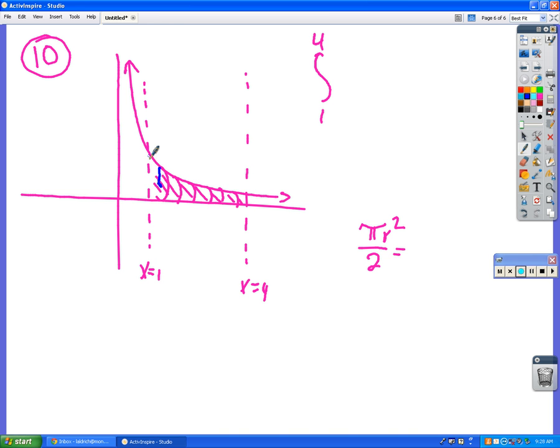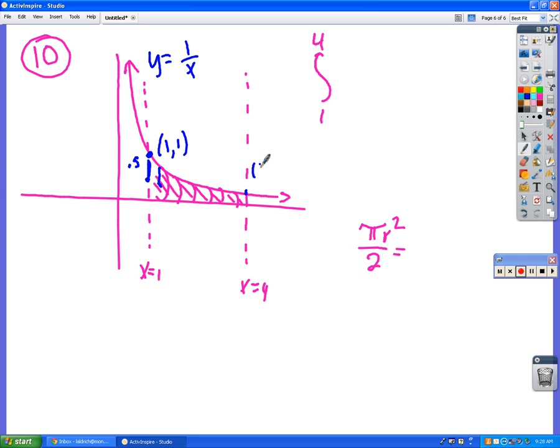Let's do, so for this point right there, x is 1, this is the graph of y equals 1 over x. What are the coordinates of that point? Right here. 1, comma, 1. You put 1 in there for x, 1 divided by 1 is 1. So what would the radius right here be? 0.5. It'd be 0.5. Okay, let's go over to here where x equals 4.